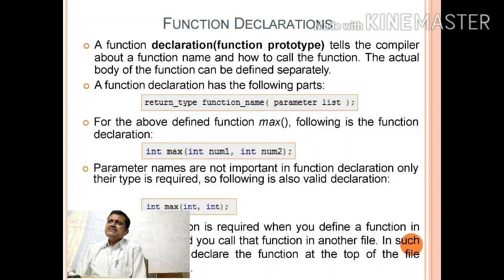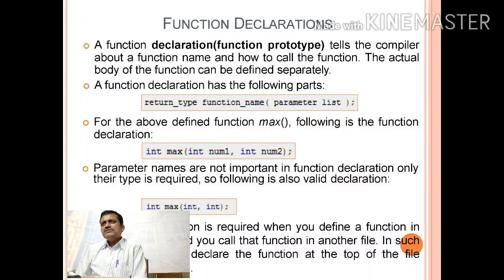Now a function declaration has the following parts. Which are those parts? The return type, meaning the type of the function. What data type that function has, that is the return type of the function.